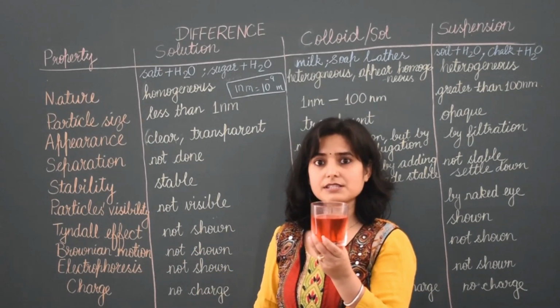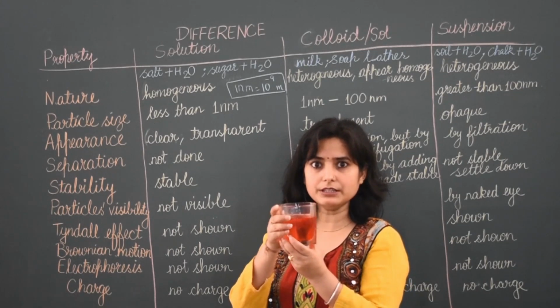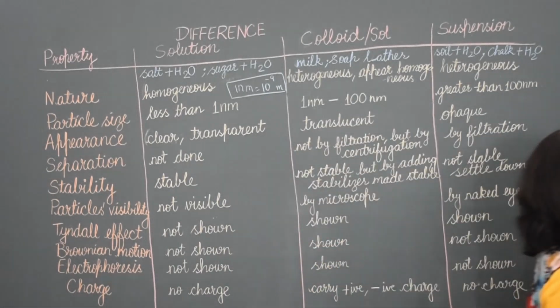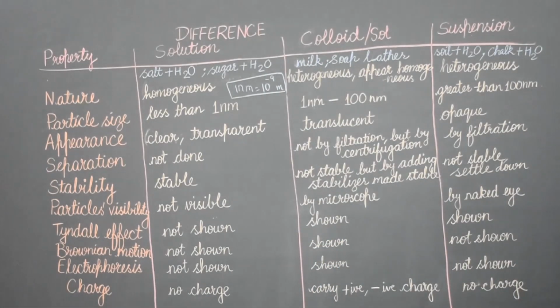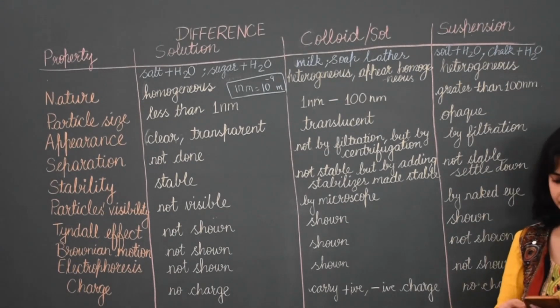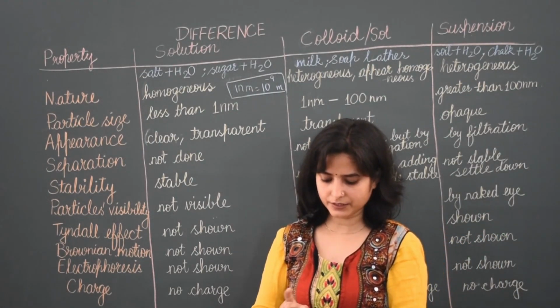Tyndall effect means when we pass light through the solution, whether we can see it or not. Let's check it. I will pass light here and show you.